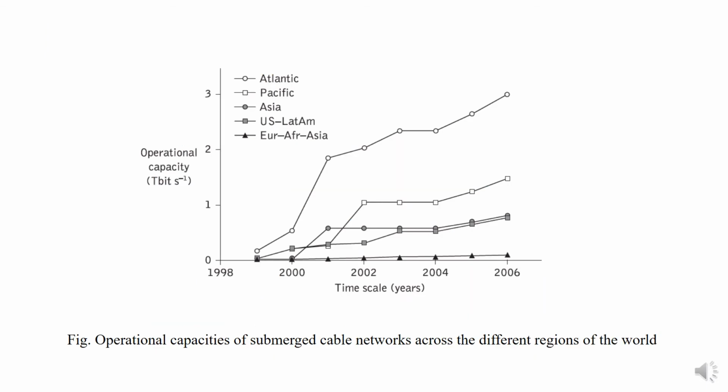This graph is a comparative chart showing different worldwide submerged networks and their operational transmission capacities. We can clearly see that in the year 2006 the operational capacity reached approximately 3 terabits per second.